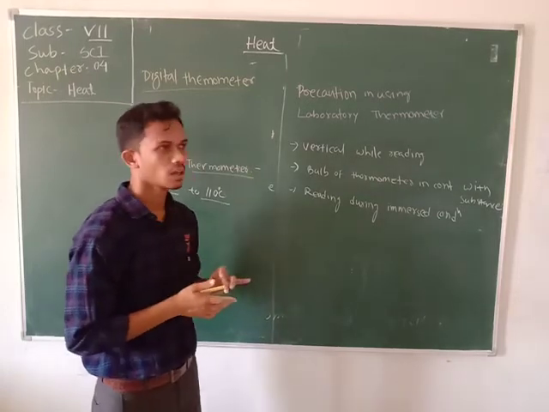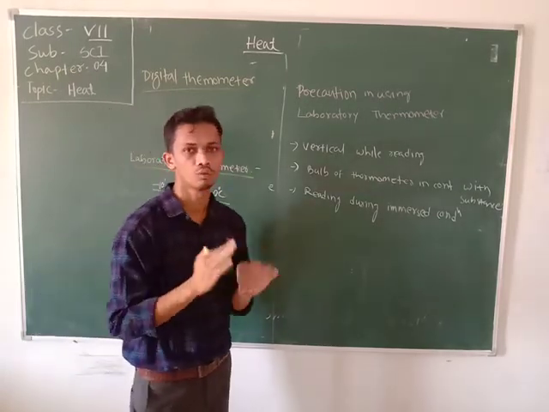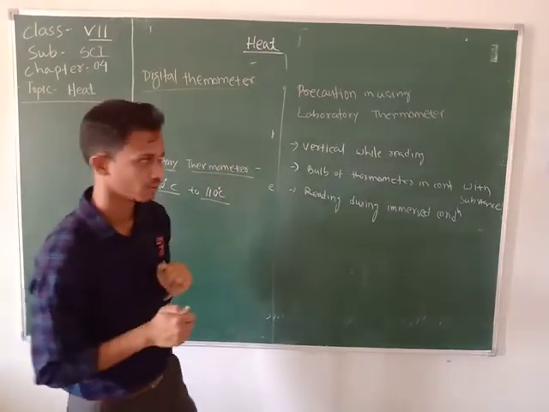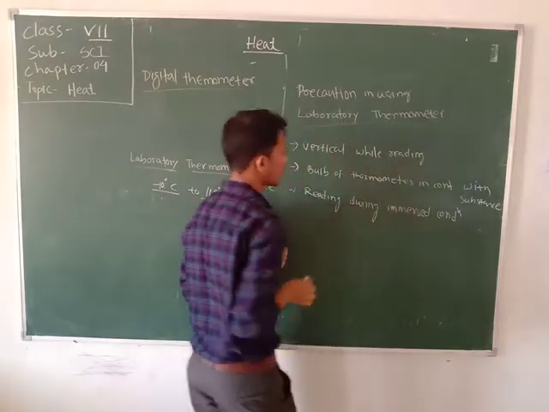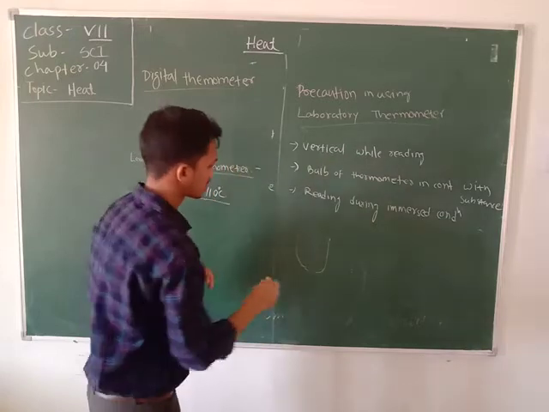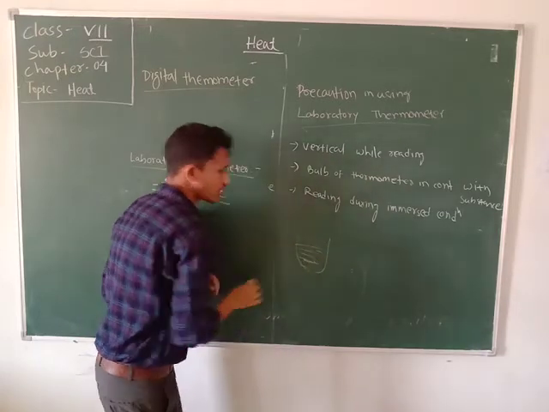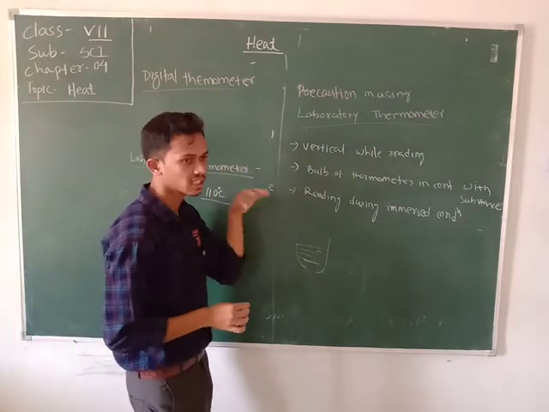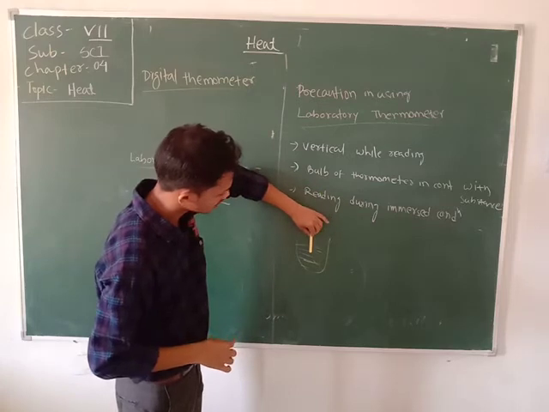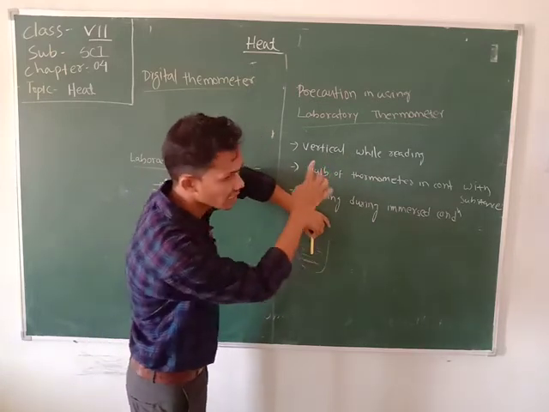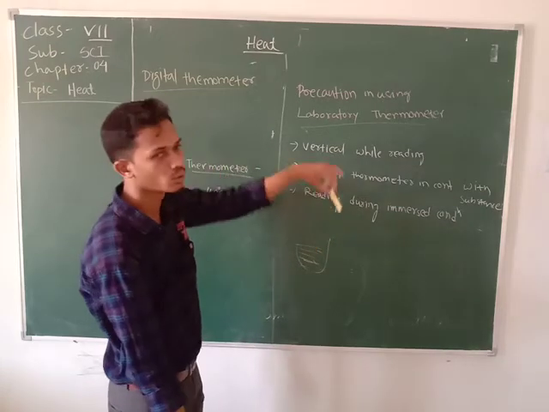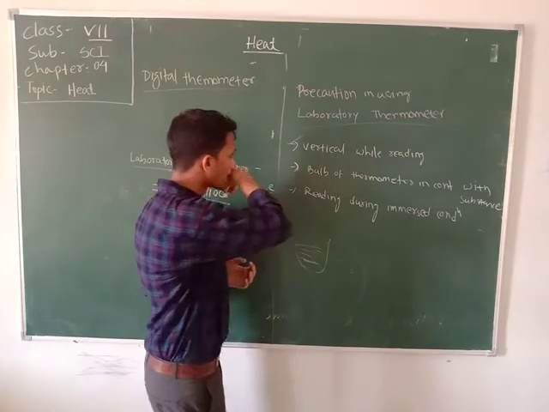Now let's discuss the steps we must follow during the use of a laboratory thermometer. Suppose this is a container and there is some liquid inside it, and we want to measure the temperature of this liquid. We must place the thermometer just like that. It must be vertically downward. So we place the thermometer vertically downward during the reading. This is the first step you must follow.